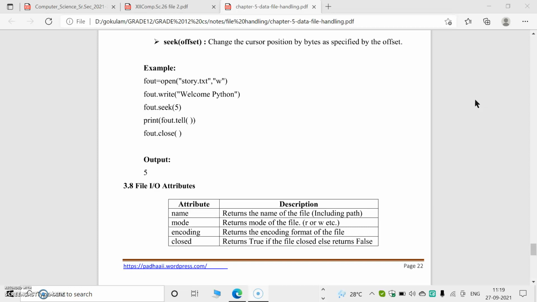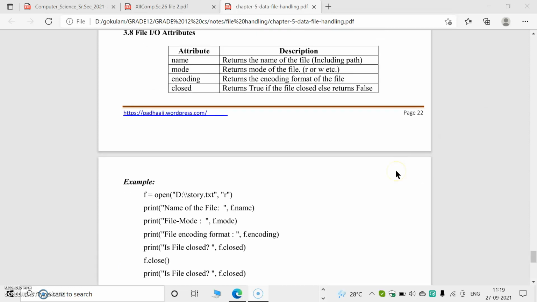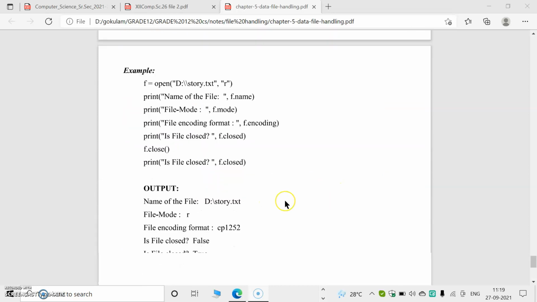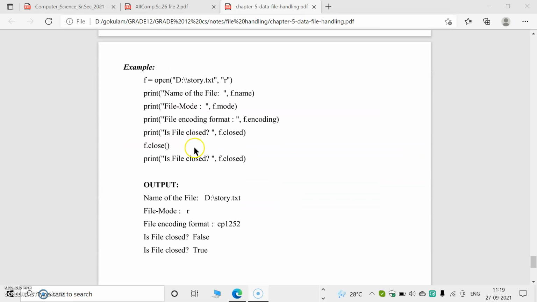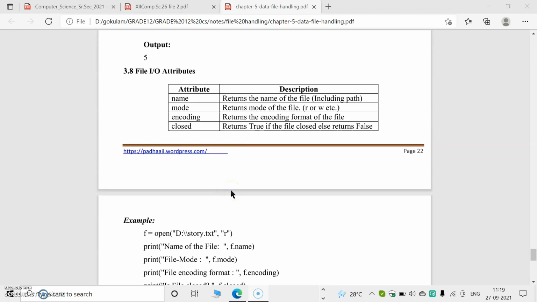If we want data from the 3rd position, then filename.seek is the syntax. Some file input output attributes are here. These attributes return name, mode, encoding, closed, etc. So these are some concepts of files.